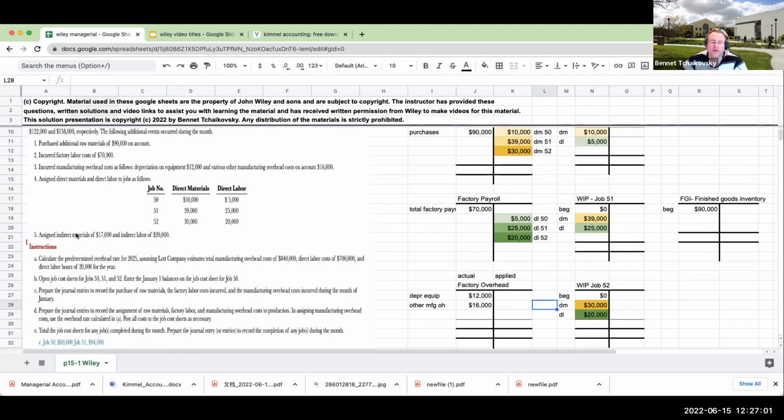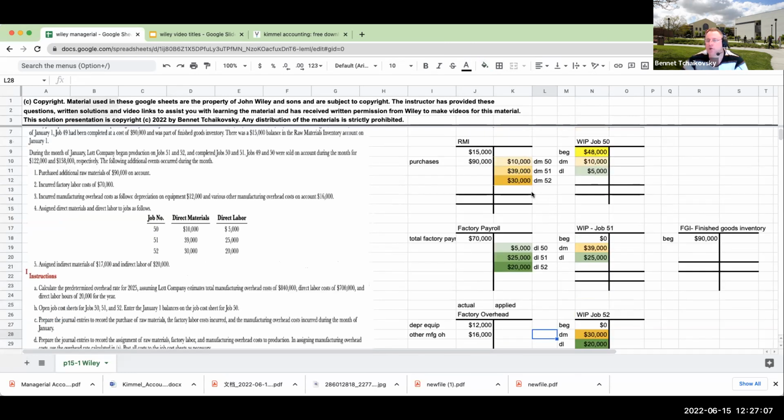So over here, it also says we assigned indirect materials and we assigned indirect labor of 20,000. What does that mean? Well, direct materials is basically what directly relates to production. So we have the 10, the 39, and the 30. For indirect materials, this is going to come out of raw materials, and this is going to go to factory overhead.